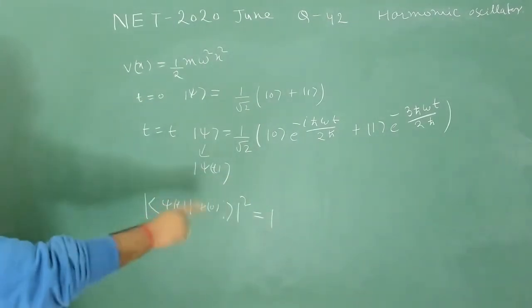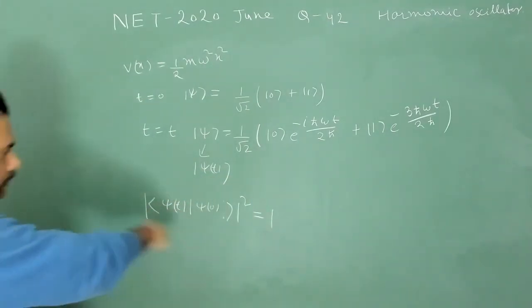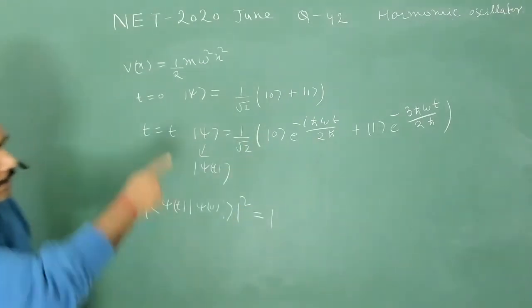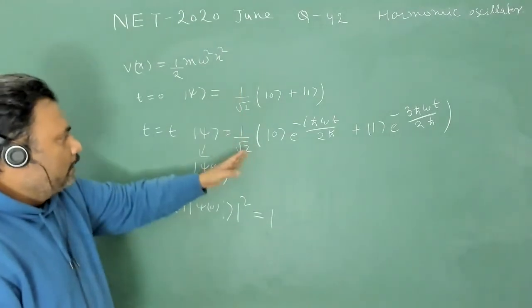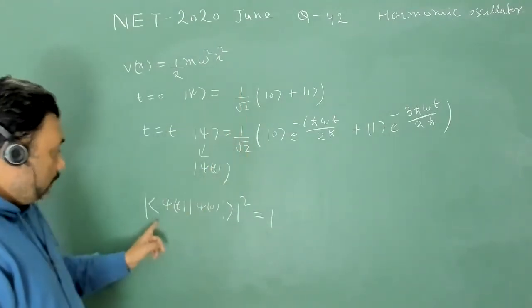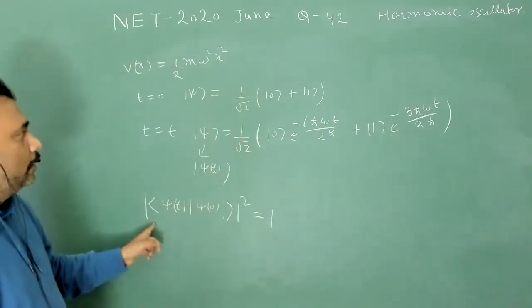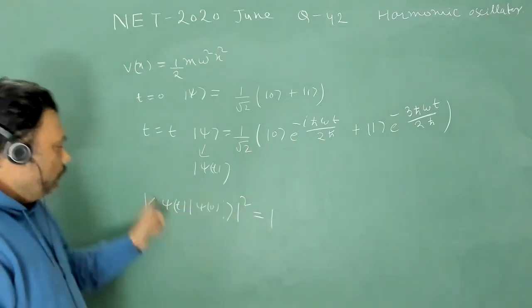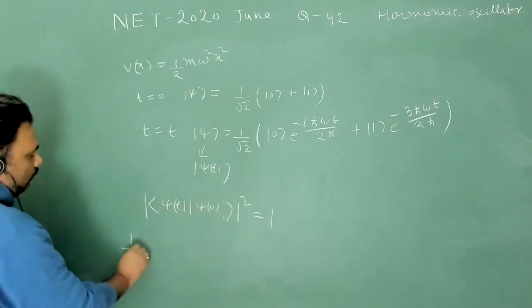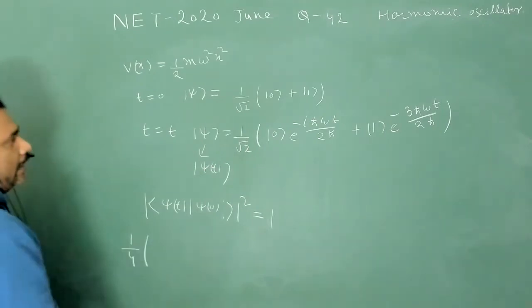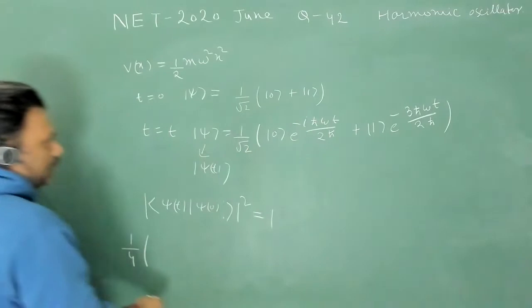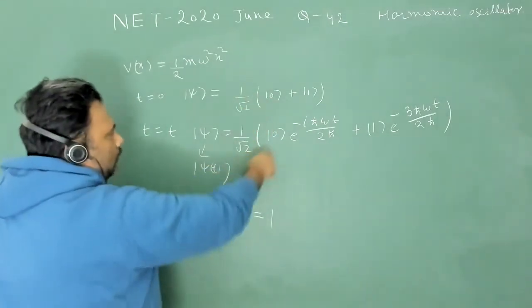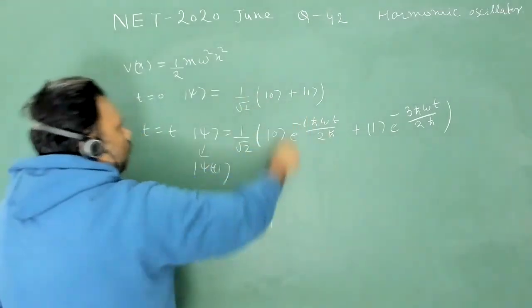If we calculate this value, from this condition we can easily find the value of t. The half and half will be multiplied inside the mod, so taking the square we get 1 by 4 here, and the h cut cancels out, and the states are normalized.